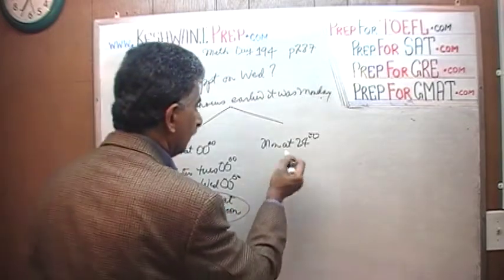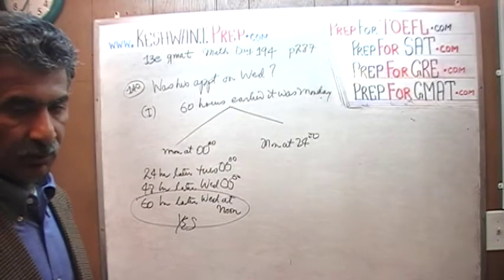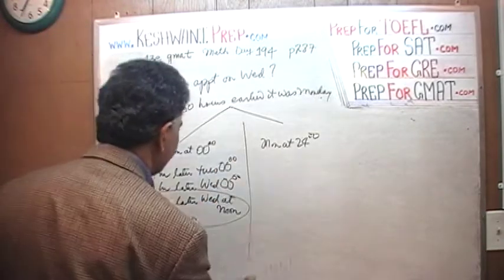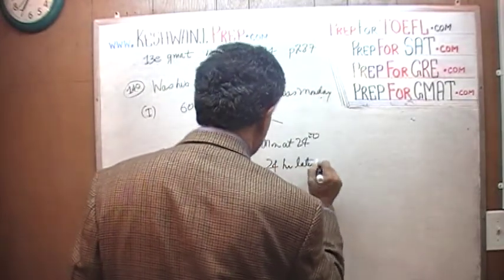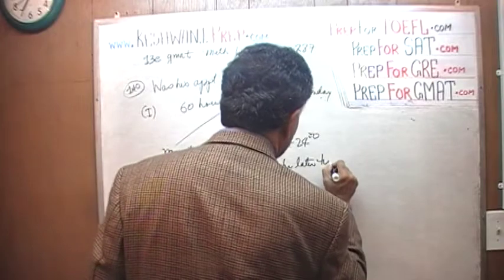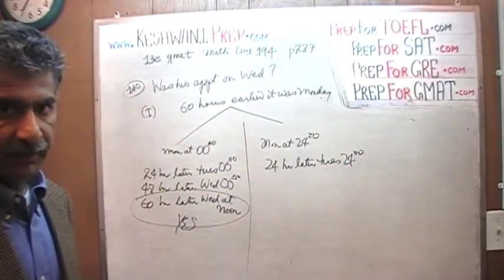Let's see what happens here. Maybe 60 hours earlier, it was the very end of Monday. In which case, 24 hours later, it will be Tuesday at 24, towards the very end of Tuesday.